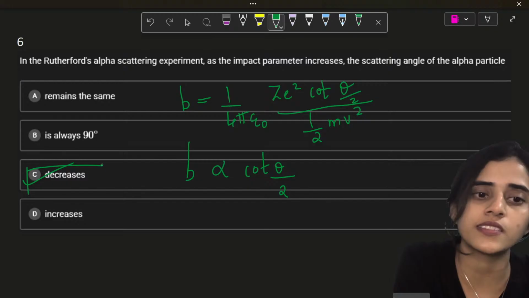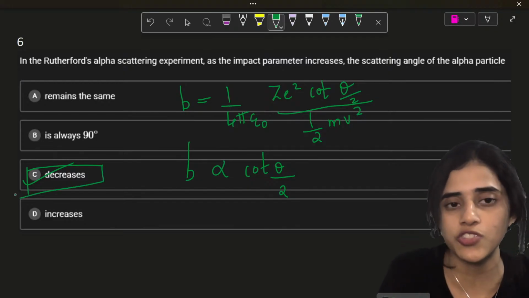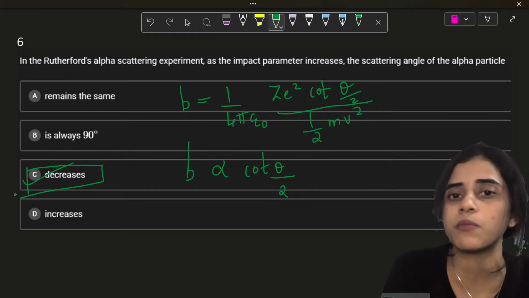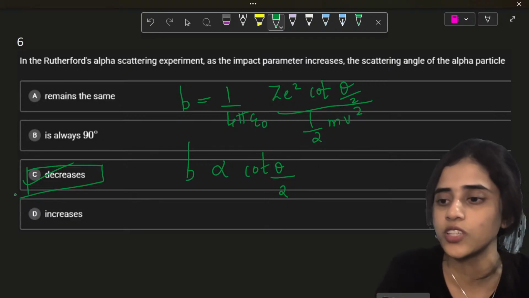Is this clear? Can we move on to the next question? So this is another equation for your equation sheet. If the question is related to impact parameter and scattering angle, this is the formula that you should use.